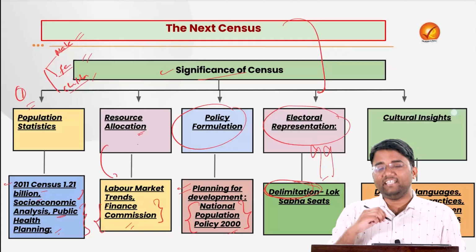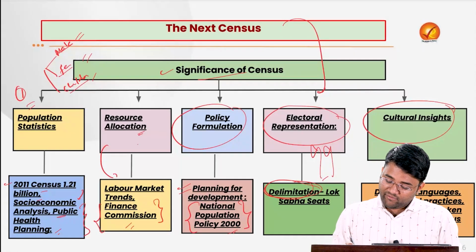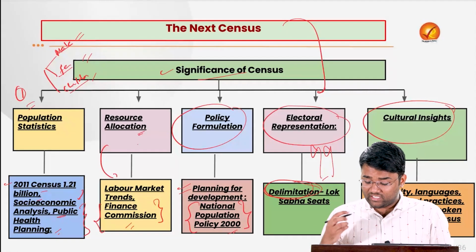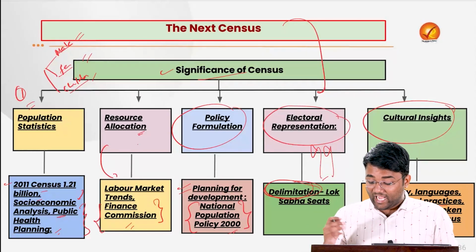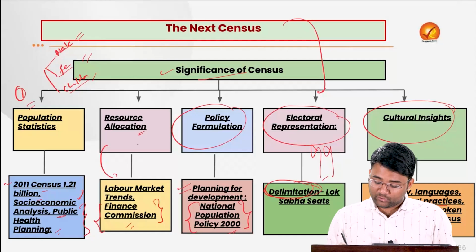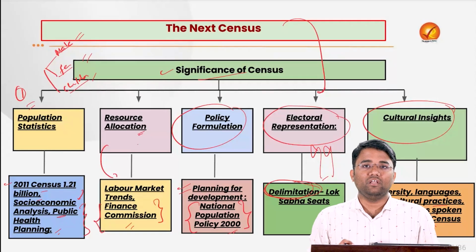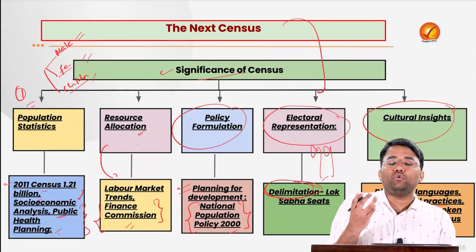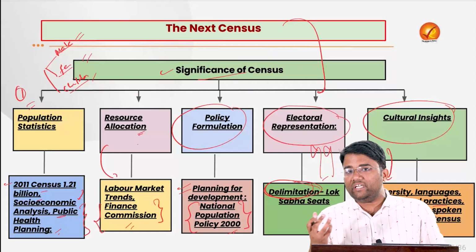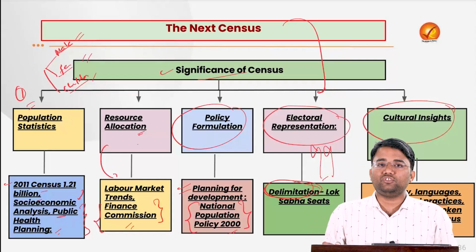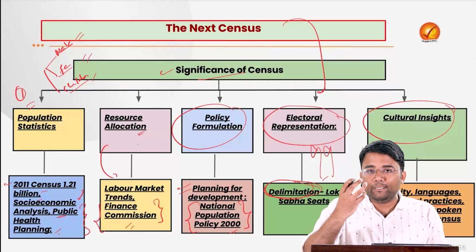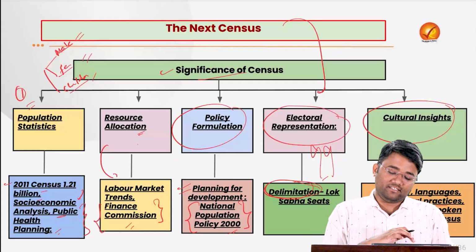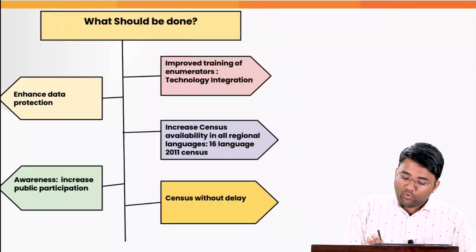Then the cultural insights that we get, the diversity of India, the different languages, the cultural practices that people follow. For example, 121 languages are spoken across India as per the data of the census 2011. So we also get an idea about the rich heritage, rich culture of India, the diversity of India, and based on that we can also come up with proper support programs so that we can preserve these cultural heritage and diversity. But what should be the way forward?